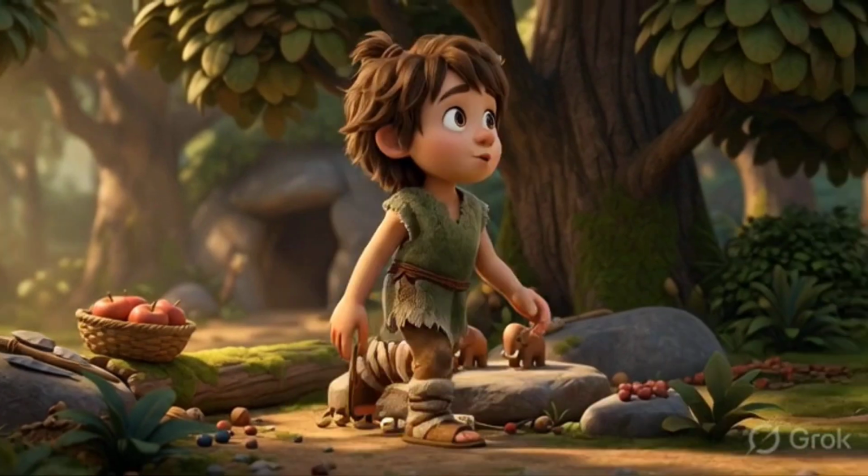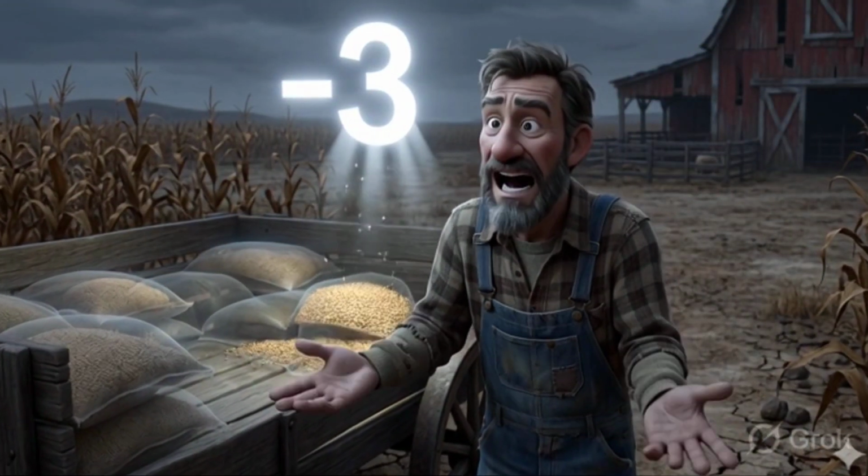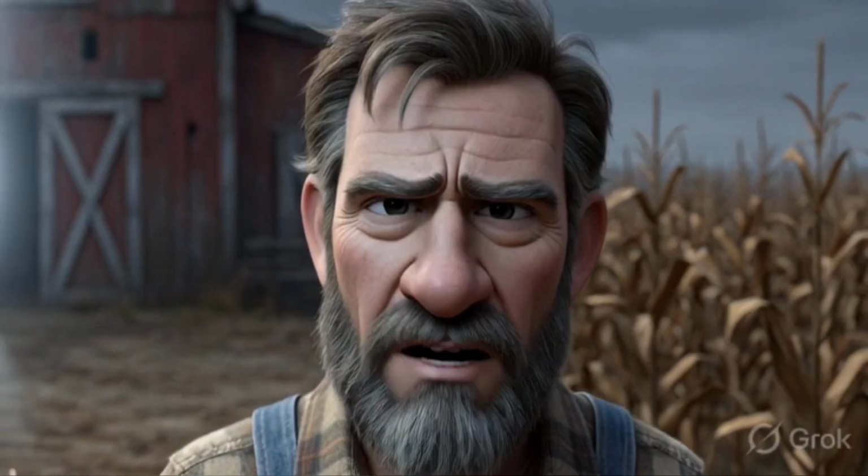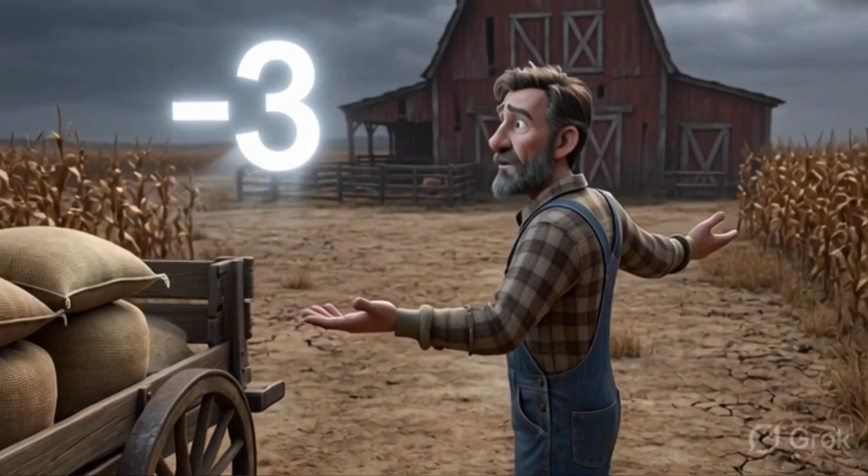Sometimes, people had less. I owe someone 3 bags of grain, but I have none left. How do you represent that? You can't show -3 using just counting numbers. This was the first real problem mathematics couldn't solve.